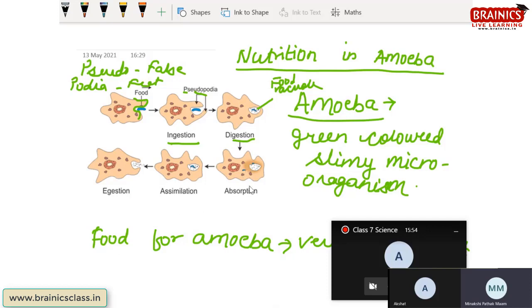Now what happens? This digested food gets absorbed here in the cytoplasm of the amoeba. What is cytoplasm? Cytoplasm is the jelly-like structure present inside the body of amoeba. The food is getting absorbed here.